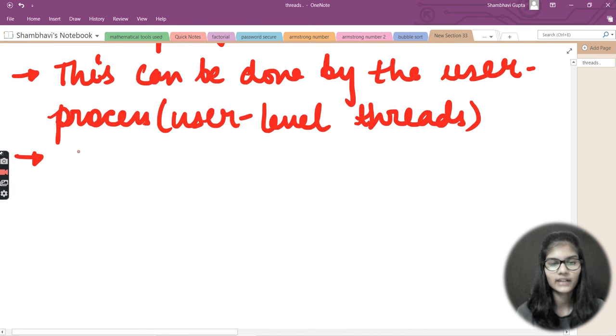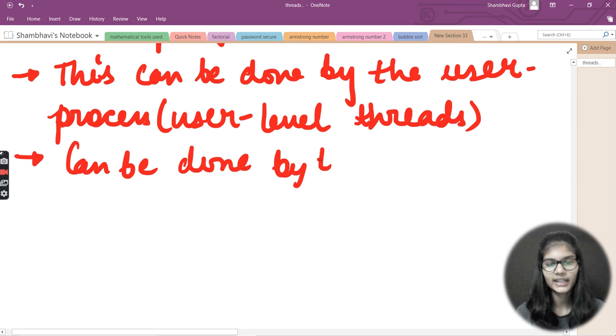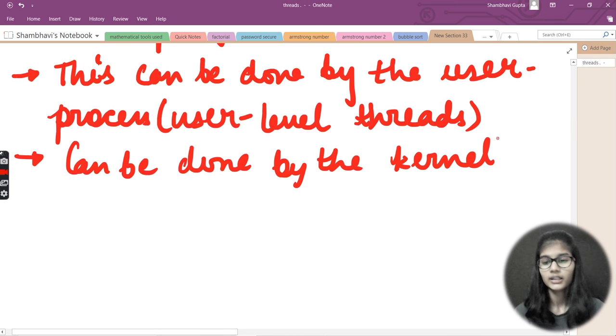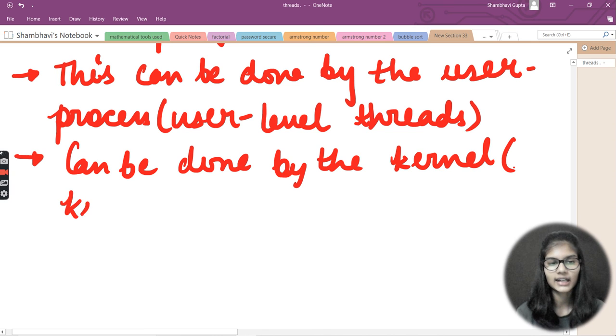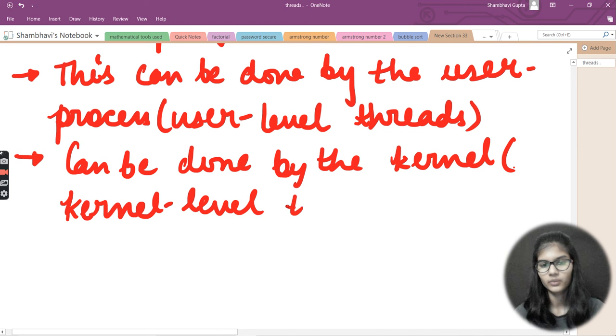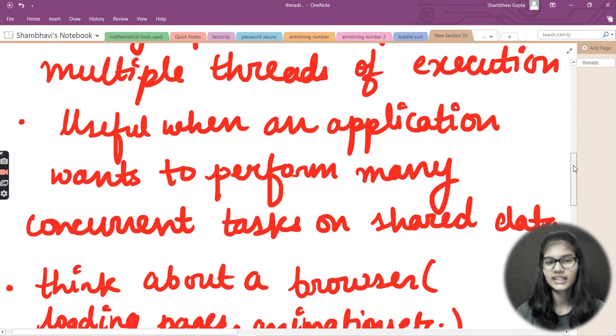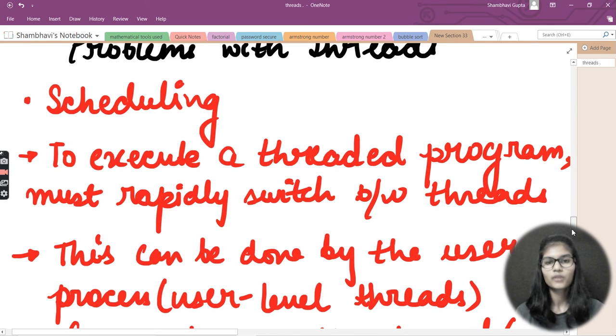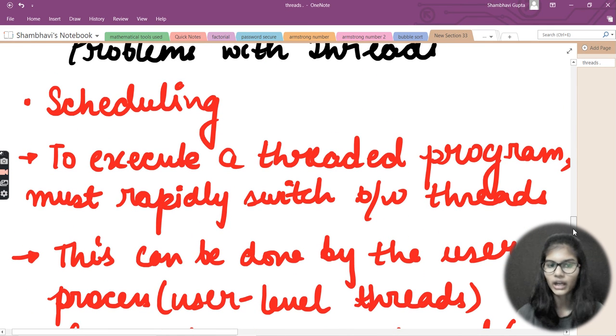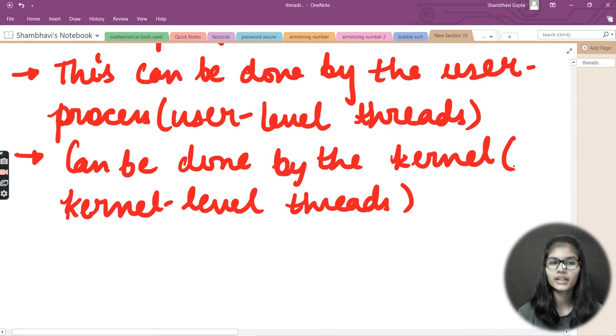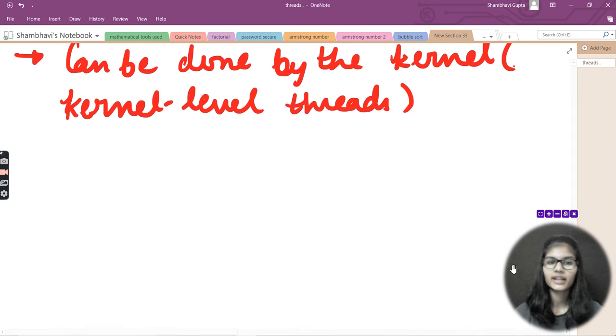The other way is that it can be done by the kernel. We also have the kernel in this threads topic. In brackets I'll write that these are kernel level threads. These are the scheduling things that come under the problems with threads. To execute a threaded program we must rapidly switch between the threads, and this can be done by the user process and also by the kernel.